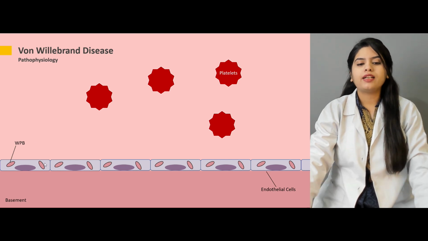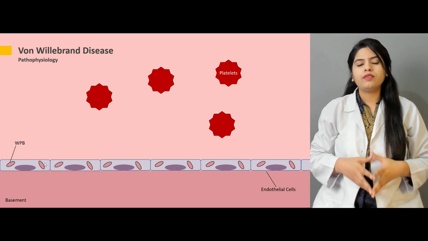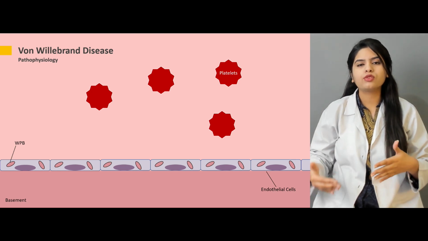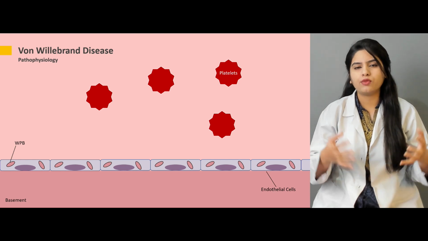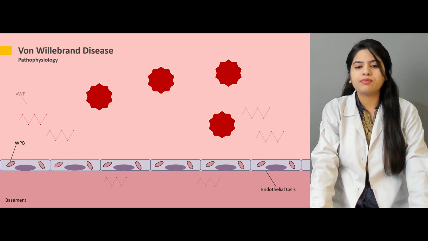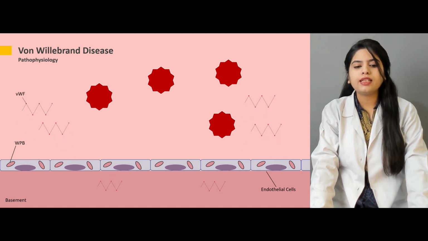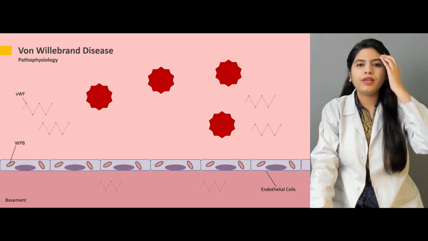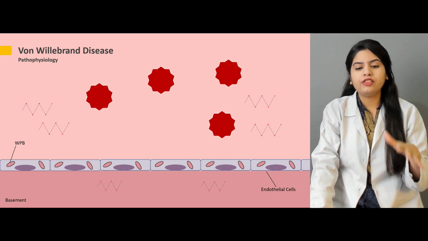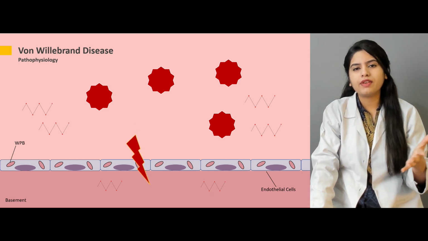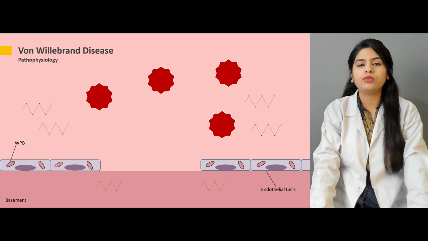Now, endothelial cells that are present in the blood vessels are also involved in the formation of the von Willebrand factor. It is produced here, and from here it is stored in the WP bodies, and from there it is released into the plasma and basement membrane as well. So you can say that the von Willebrand factor is present in our plasma and it is present in the basement membrane.